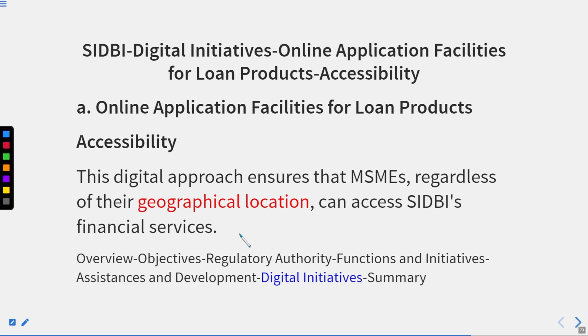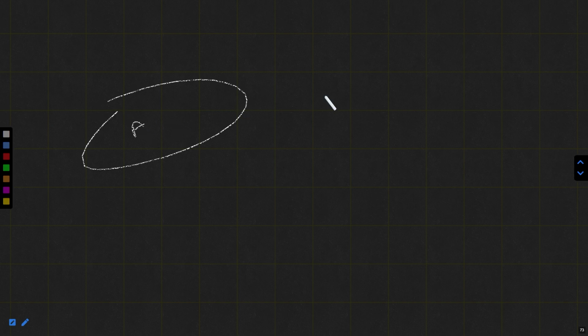Thereafter, the accessibility. This digital approach ensures that MSMEs, regardless of their geographical location, can access SATHEE's financial services. As I told you in the previous example, suppose the branch is in city A and you are in city B, then it will take a long duration to grant you a loan.